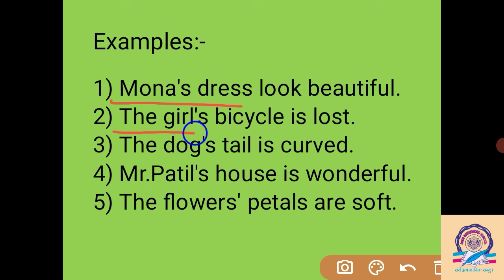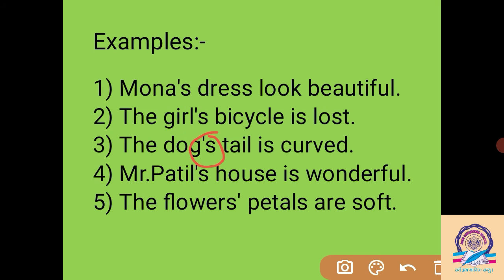Then: the girl's bicycle is lost. Whose bicycle is lost? The girl's bicycle is lost. To show the relationship between the girl and the bicycle, we have to put apostrophe s. Then: the dog's tail is curved. At the end of the sentence, we have to put the full stop. But here, to show the relationship of the tail with the dog, whose tail is curved?